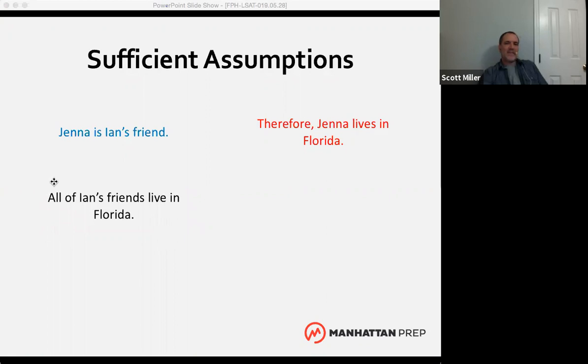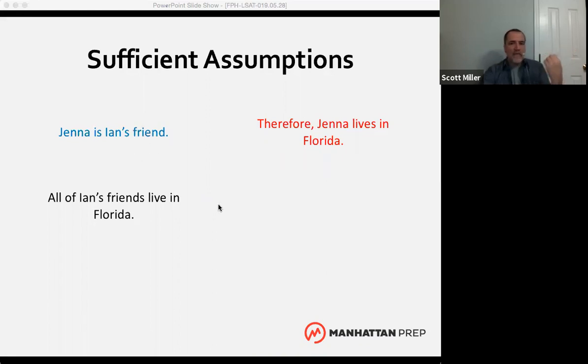So this is like the missing premise, right? If we add this to the argument, then we have what we call a valid argument. If Jenna is Ian's friend and all of Ian's friends live in Florida, then now this conclusion is guaranteed. Jenna lives in Florida. So that's what we're looking for in a sufficient assumption question. In this case, we're not really worried about objections. We're looking for the missing piece that will make the argument whole, that will make the premise or premises they give us guarantee the conclusion.